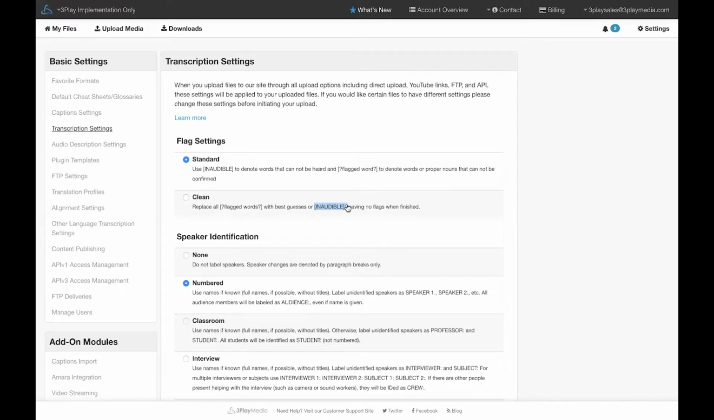Though inaudibles occur in both standard and clean flag settings, and you'll have the opportunity to edit both inaudibles and flagged words, the downside of clean is that even best guesses will be inserted as verbatim spoken words, so you won't have the option to edit them.